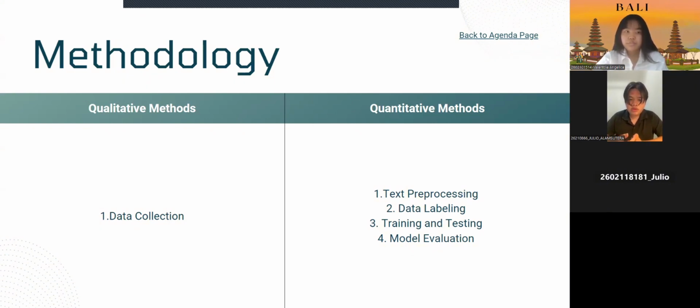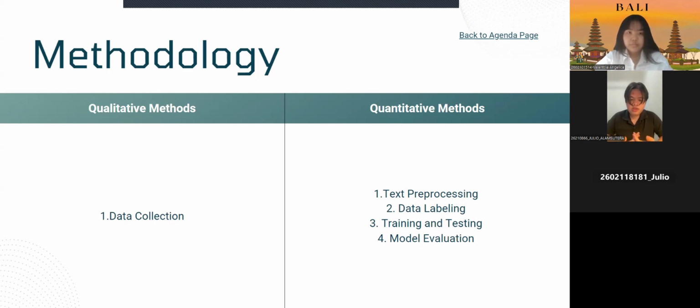And then we have to transform the dataset into numerical vectors using the TF-IDF technique. And then we have to train the Naive Bayes and Support Vector Machine models on the training data. The last one, we have to test the models on the testing data to check their efficiency. And then the last one is model evaluation, where we have to determine the efficiency of the models and the accuracy of the models or algorithms.